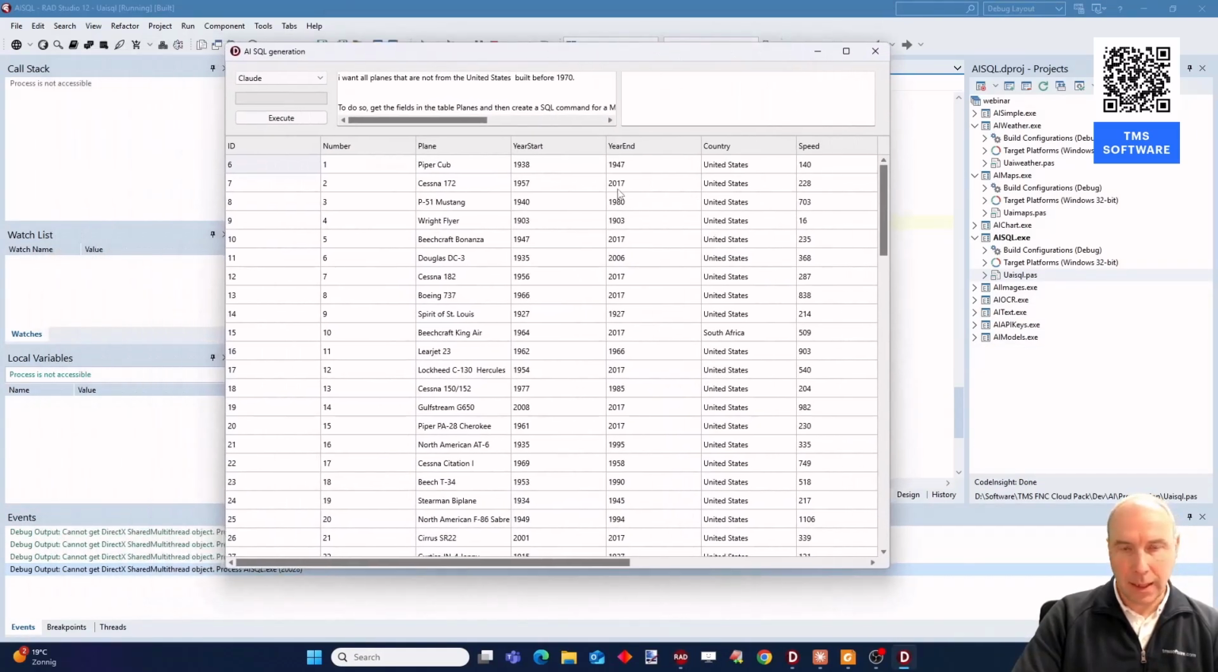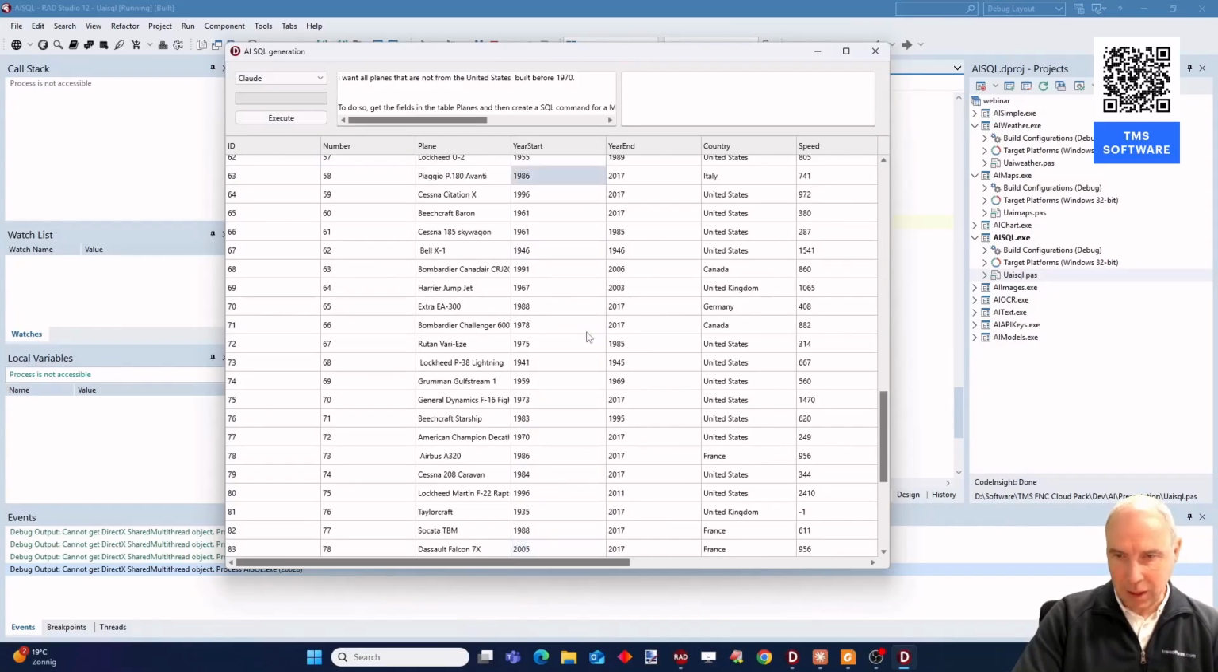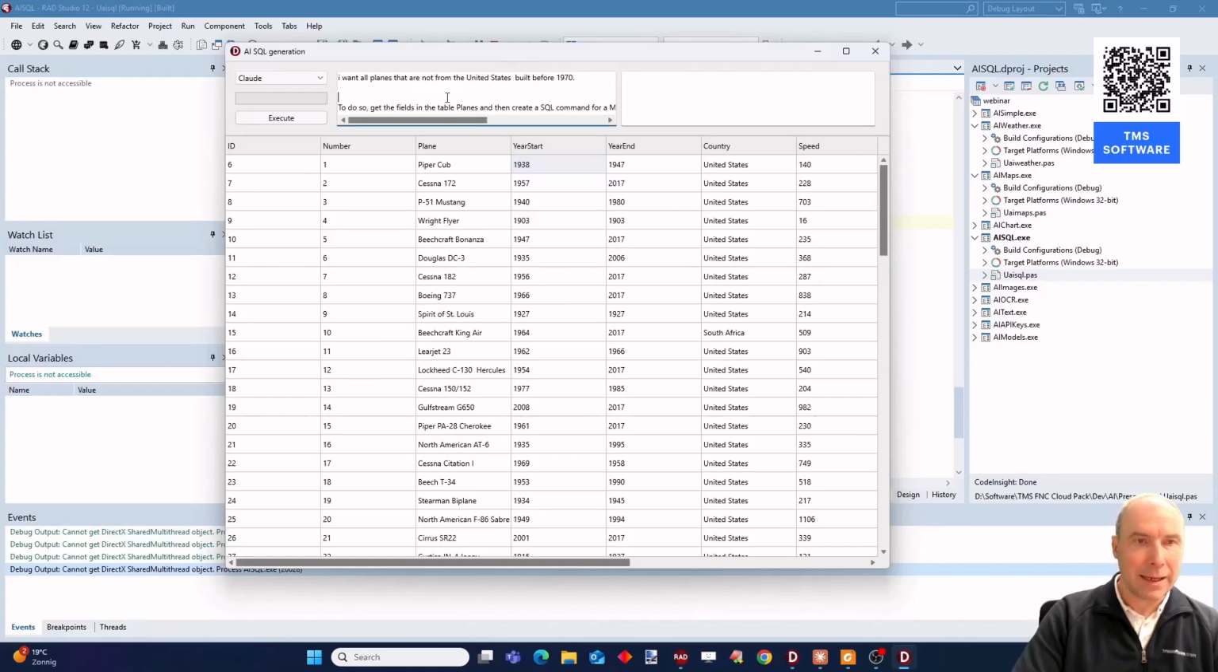Here you see it's actually a FireMonkey cross-platform application. It's using our FNC data grid, and it shows all kinds of airplanes that were built throughout history, and some information data about all these airplanes. And here in natural language, I specify I want all planes that are not from the United States and that are built before 1970. So here you can see country, here you can see the year where it was built,